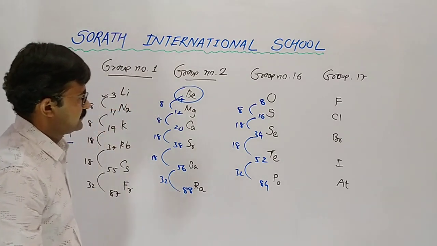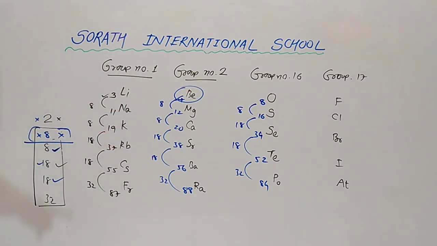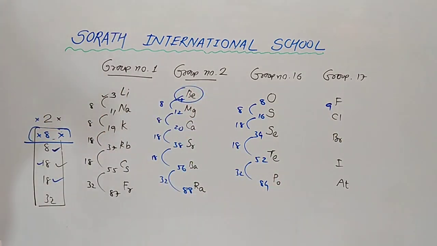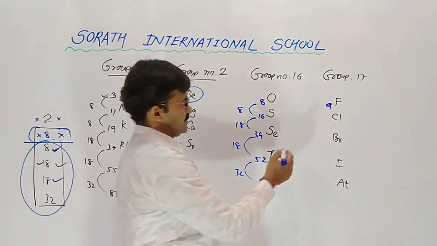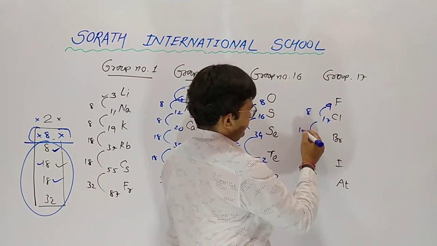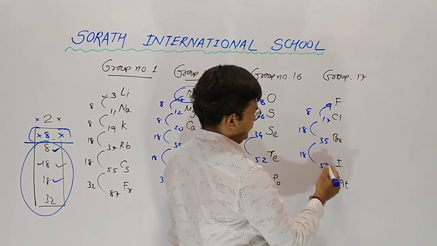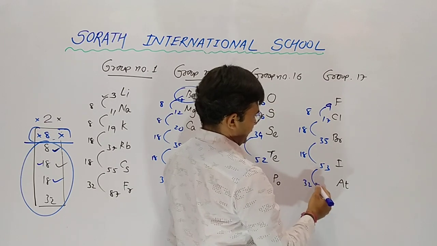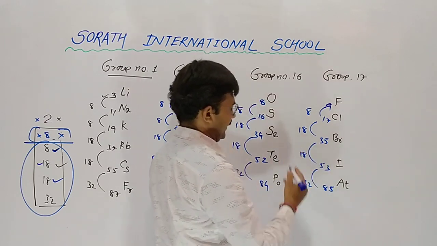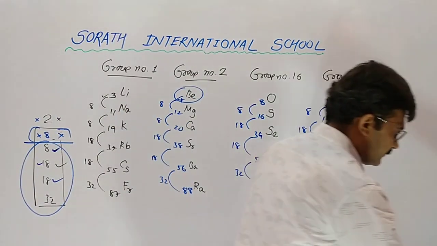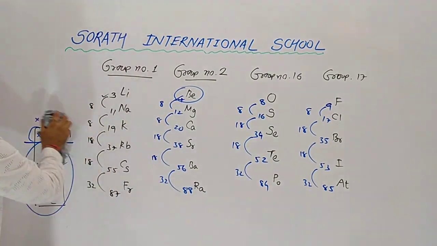Now group number 17. The first element's atomic number is 9. Here the number of elements is 5. So we have to use the last 4 codes. 9 plus 8, 17. 17 plus 18, 35. 35 plus 18, 53. 53 plus 32, so 85. Understood?